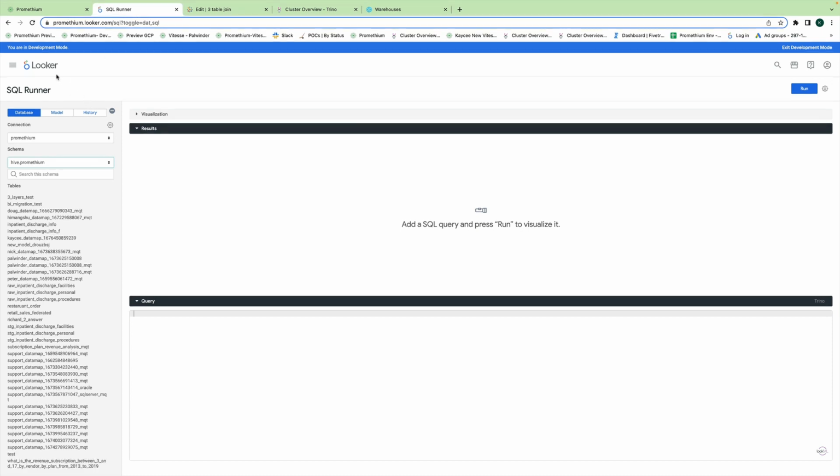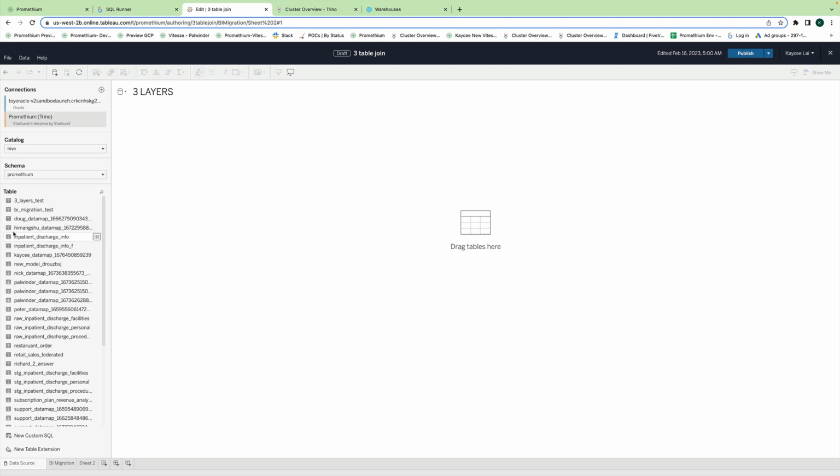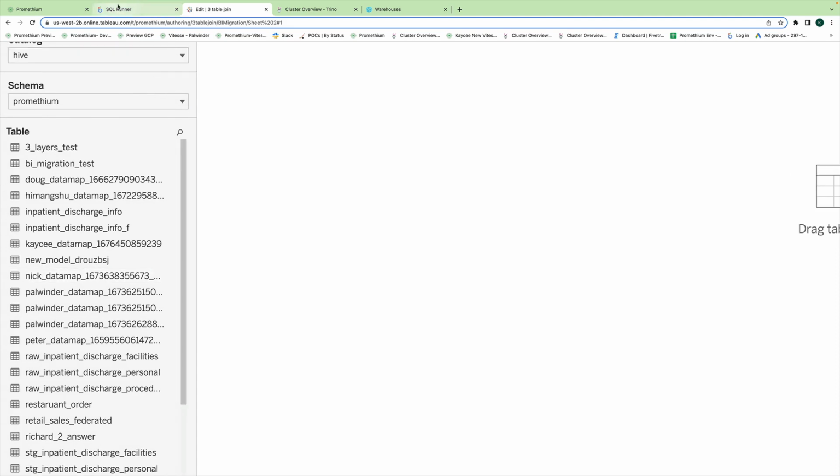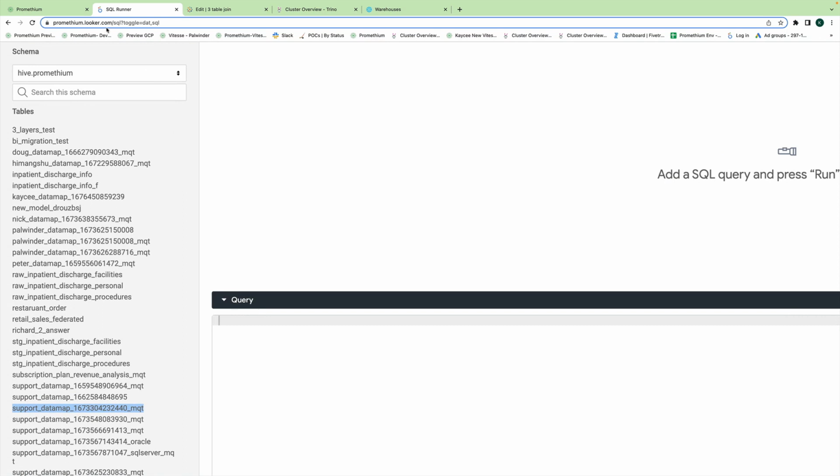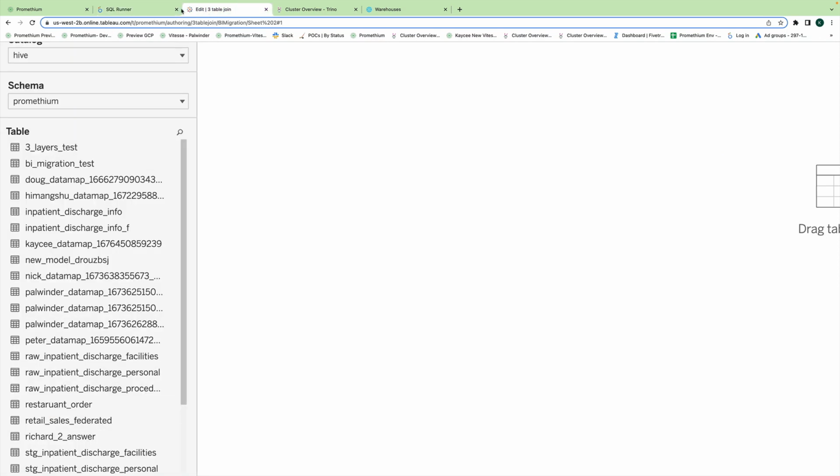So let's take a look here. We have Looker. When you connect it to Promethium, check it out. You've got all these assets. These are published views from Promethium that we've exposed to Looker. And then same thing here. If you go into Tableau, you have the exact same thing now. Let me make this bigger, but you can see these are pretty much the same published views.